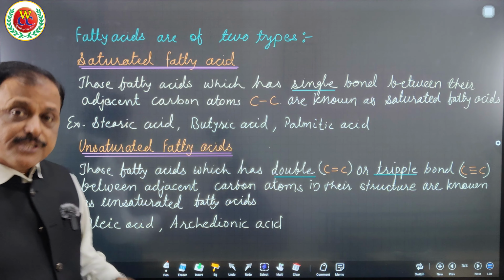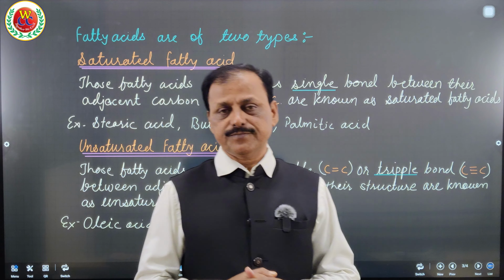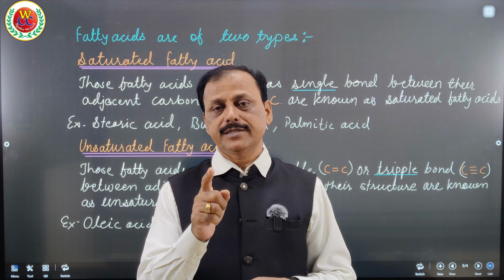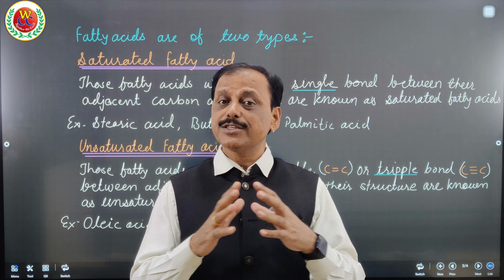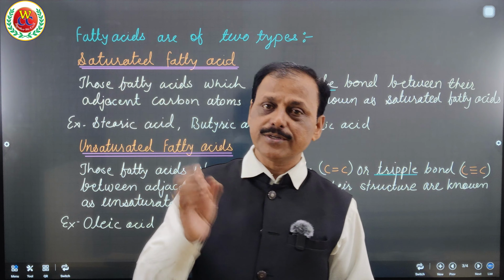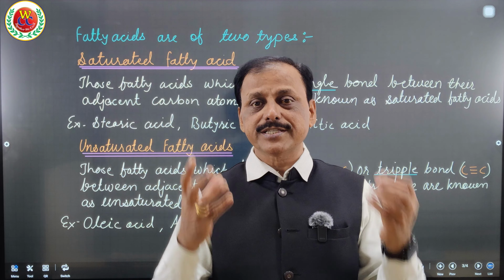Then, fatty acids are classified as saturated and unsaturated on the basis of single, double or triple bonds. Why are they called saturated? Because there is no chance of replacement or addition of hydrogen, as they are fully saturated with the valency of carbon, having single bonds between adjacent carbon atoms.